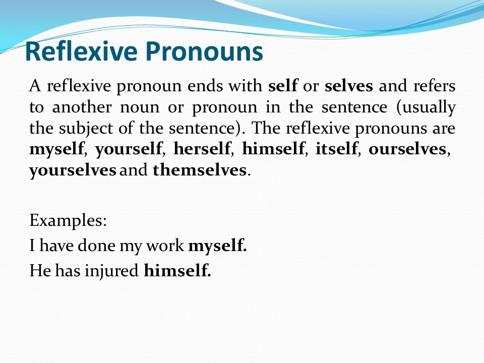Reflexive pronouns. See, what are reflexive pronouns? A reflexive pronoun ends with self or selves and refers to another noun or pronoun in the sentence, usually the subject of the sentence. The reflexive pronouns are myself, yourself, herself, himself, itself, ourselves, yourselves and themselves. These are reflexive pronouns. Examples: I have done my work myself. He has injured himself. So wherever there is self or selves, all these are reflexive pronouns.